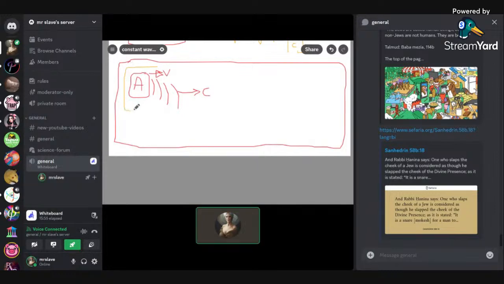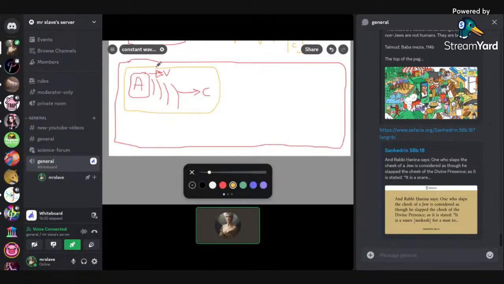Let's say A didn't see the shore of the bathtub, and let's say it's dark. A is not aware of its motion, so A doesn't know that it's moving at v. But A is making waves, and A can either see the waves, or maybe there is a mirror and A can measure the time, whatever. We'll simplify it: A is looking at these waves.